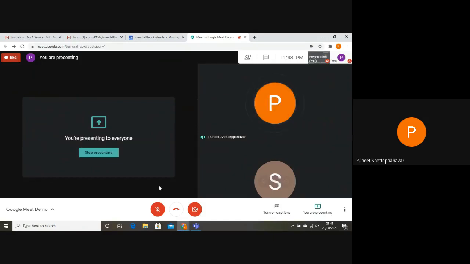Okay. So how to present your screen? There is one option here, present screen. By default, when I'm not presenting, suppose if I cancel, it will show me present screen now. So how to do present screen? You just click it. Select your entire screen. Once you select your entire screen, it will give me an option here.